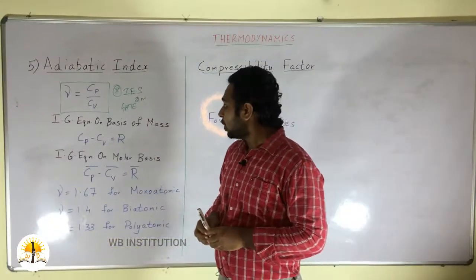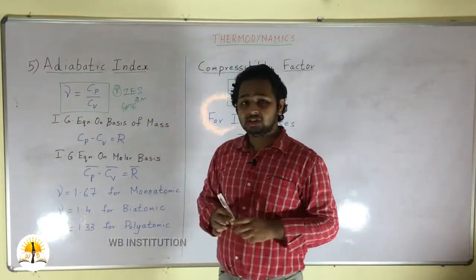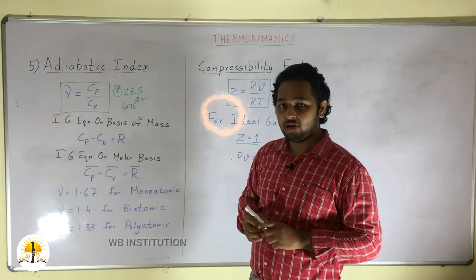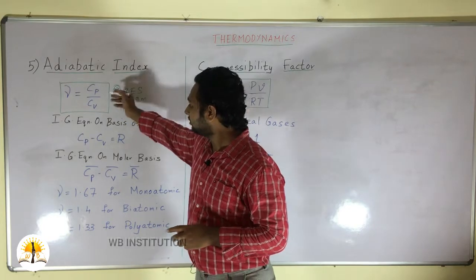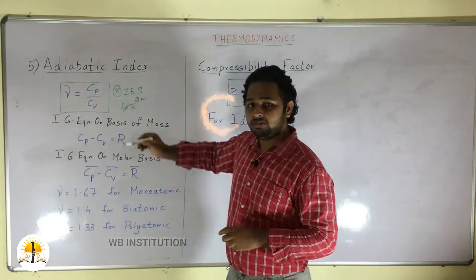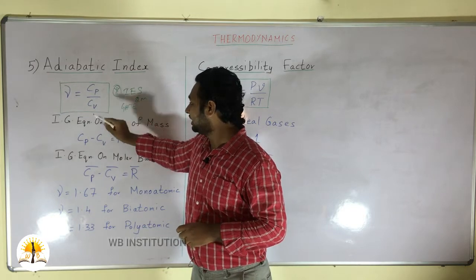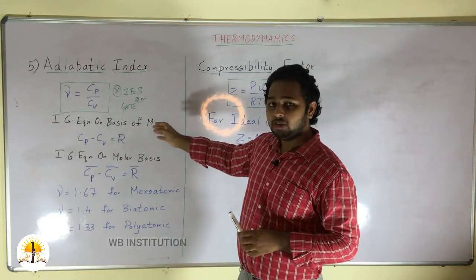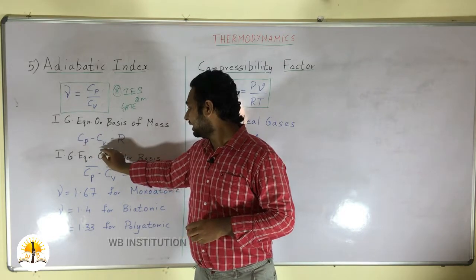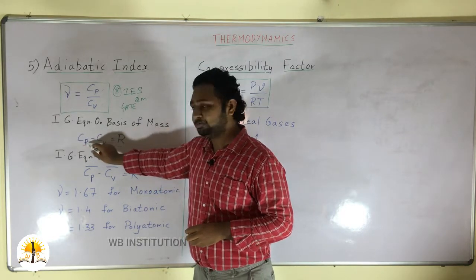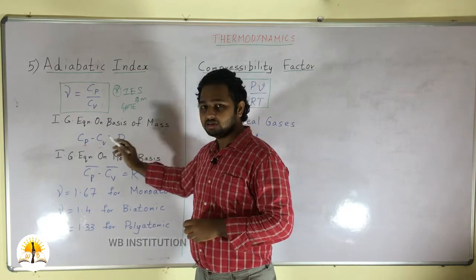The next property in the ideal gas equation is the adiabatic index. The adiabatic index is the ratio of specific heat at constant pressure to the specific heat at constant volume. It is denoted by the letter gamma, which is equal to Cp divided by Cv. The ideal gas equation on the basis of mass is given by Cp minus Cv is equal to R, where Cp is the specific heat at constant pressure and Cv is the specific heat at constant volume.